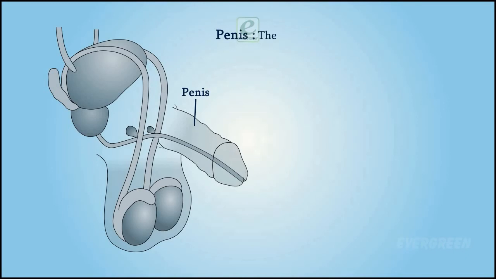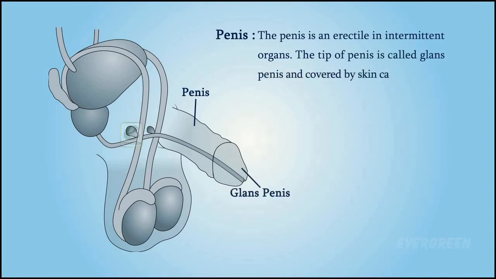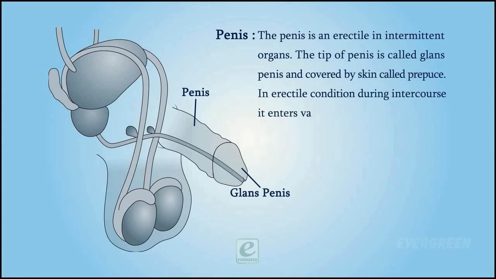Penis. The penis is an erectile intermittent organ. The tip of the penis is called glans penis and is covered by skin called prepuce. In the erectile condition during intercourse, it enters the vagina and releases semen through ejaculation.